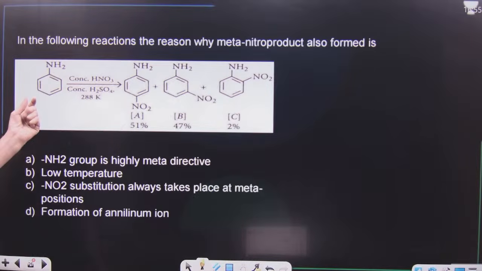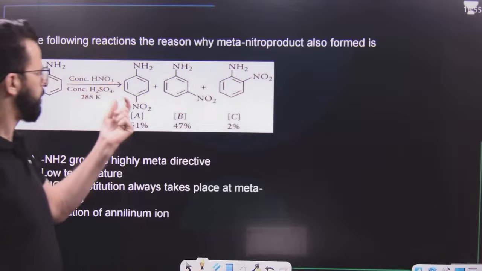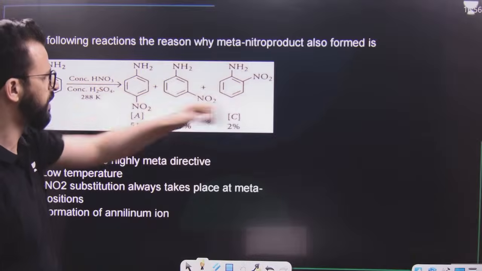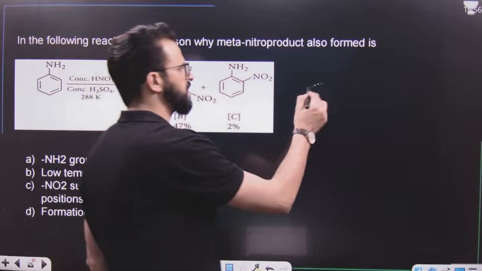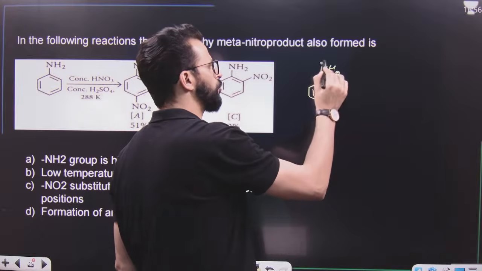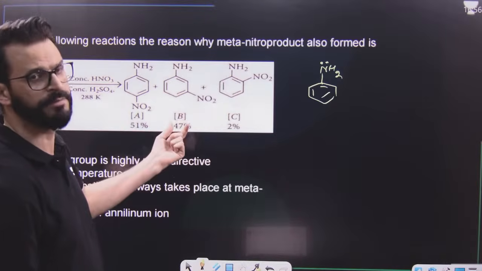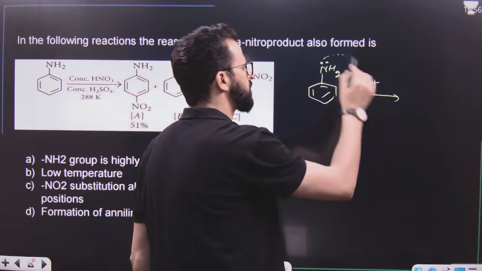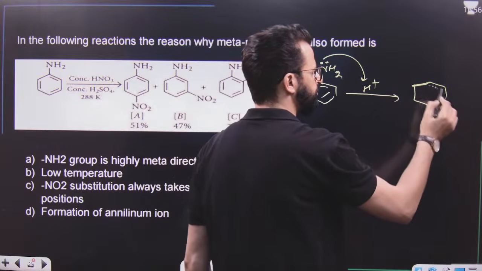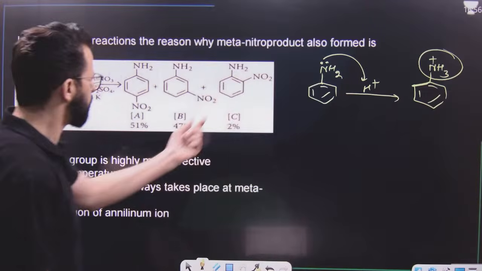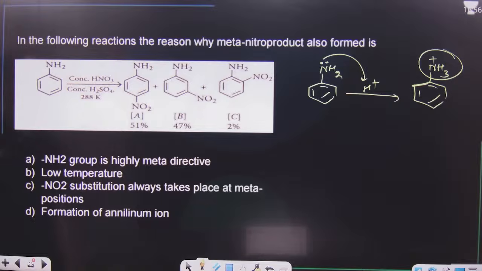After that, aniline upon nitration gives ortho, meta as well as para. But we know the NH2 group is an ortho and para directing group. Then how can meta be formed, and that too 47%? Answer is simple: in acidic medium it results in the formation of anilinium ion, and we know this anilinium ion is a meta directing group. That's why nitration takes place at meta as well.